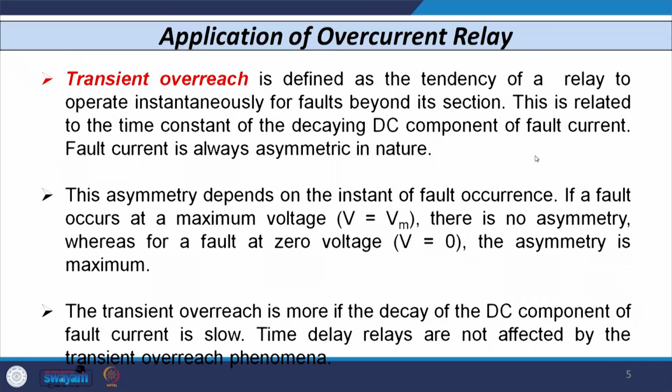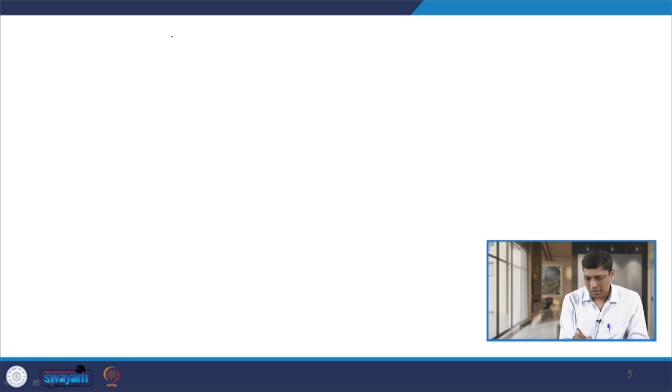Now, let us discuss the third disadvantage, that all instantaneous overcurrent relays suffer from the transient overreach phenomenon. Let us first discuss what the transient overreach phenomenon is. To understand this, let us first consider a simple transmission line that is connected to the bus.